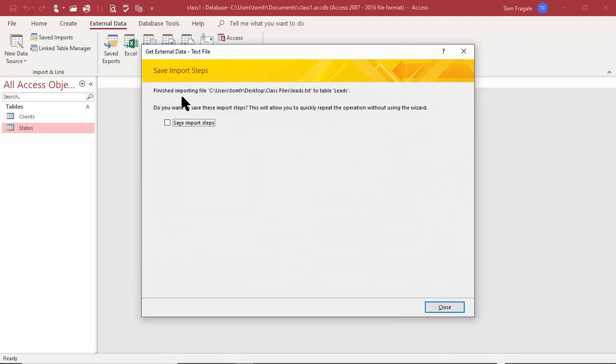Now, it says it finished importing that file into a table called Leads. Now, if you think you're going to import from that file again in the future, then you can save the import steps. And then to get back to the saved ones, you would pick on Saved Imports up here under the external data. So you would only have to use that if you think you're going to import from that same source again. And then the next time you do it, you could just use the import steps and it'll be a lot quicker. I'm going to pick on Close there.